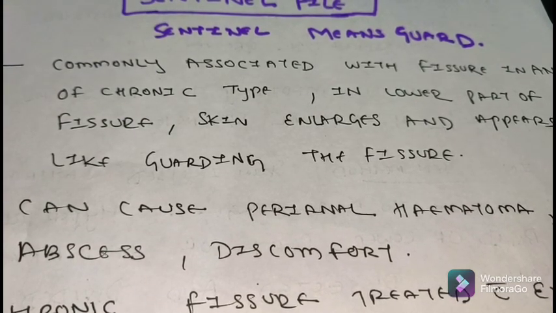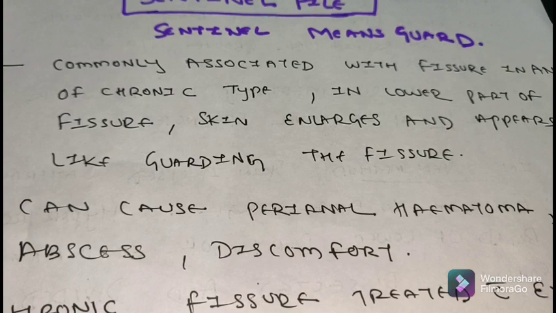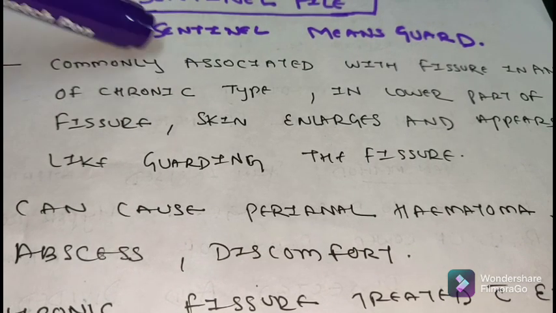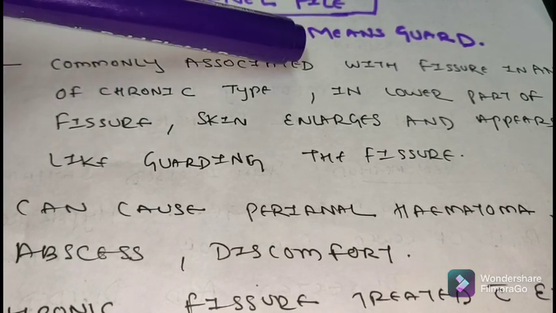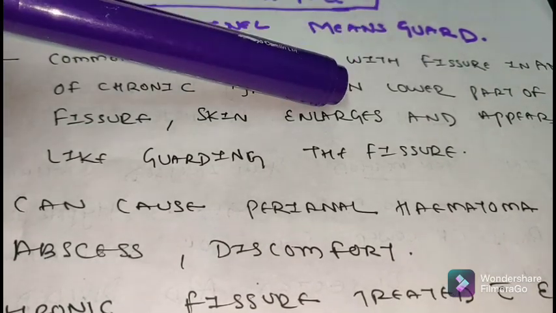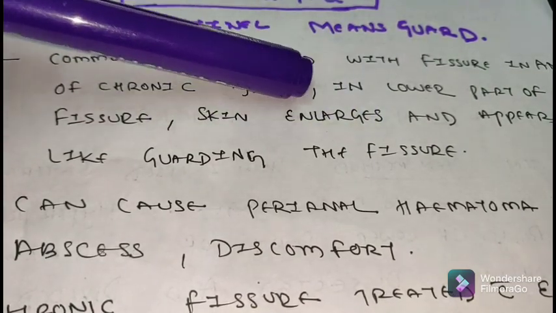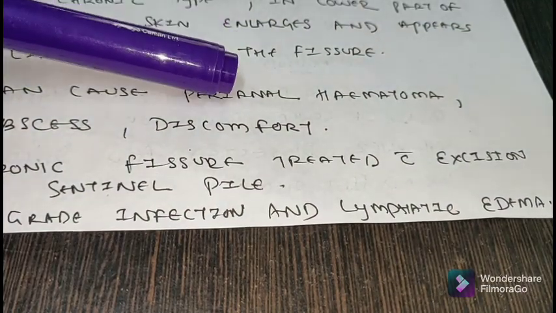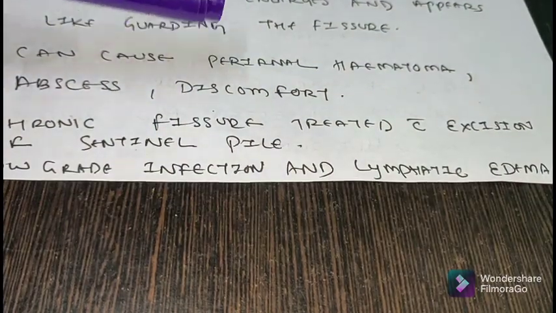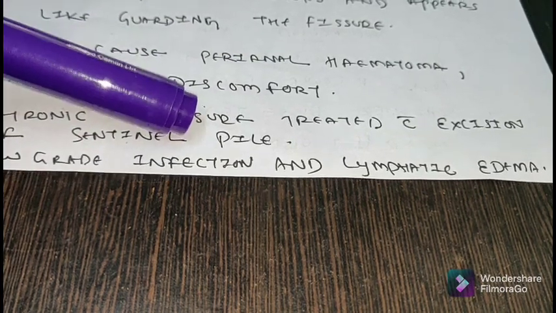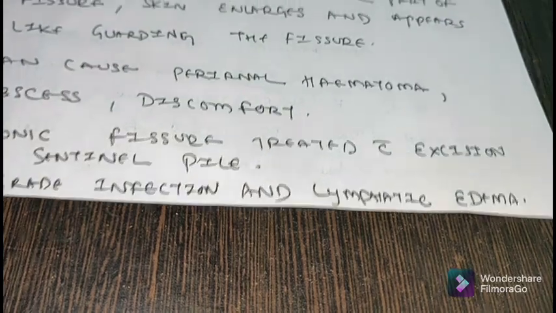What do we mean by a sentinel pile? Like here we studied, in chronic fissure condition, we see sentinel piles. So what is sentinel pile? Sentinel means guard, commonly associated with fissure in ano of chronic type. In lower part of fissure, skin enlarges and appears like guarding the fissure. Can cause perianal hematoma, abscess, discomfort. Chronic fissure treated with excision of sentinel pile, low grade infection and lymphatic edema.